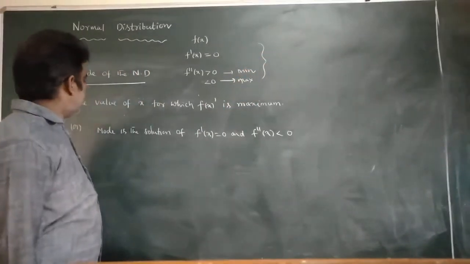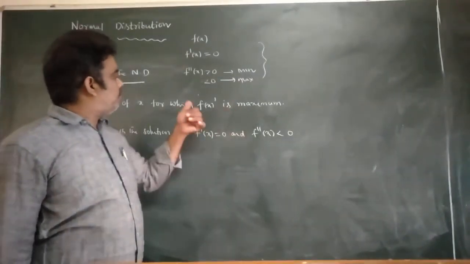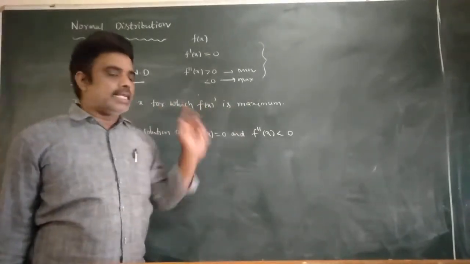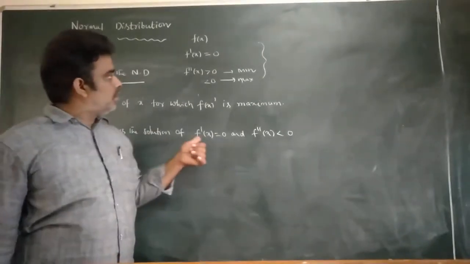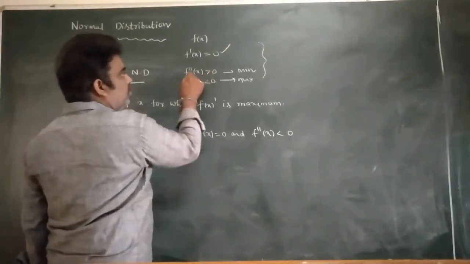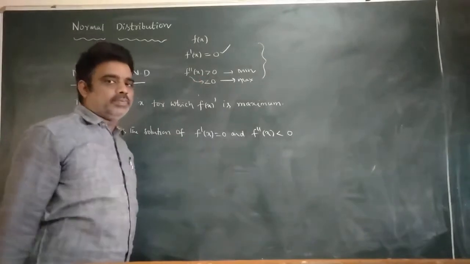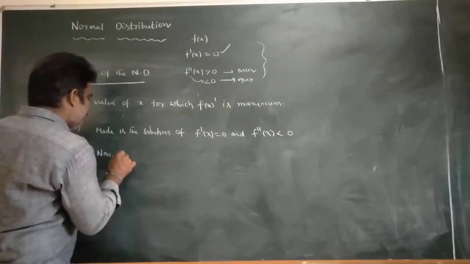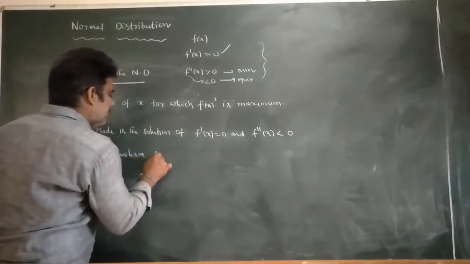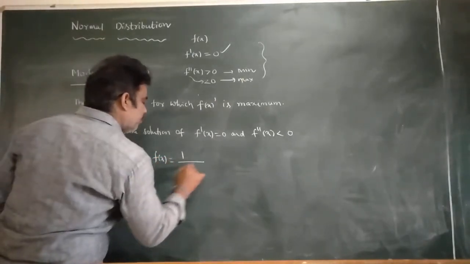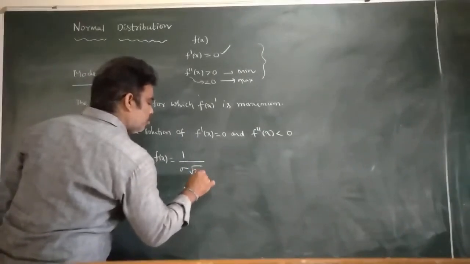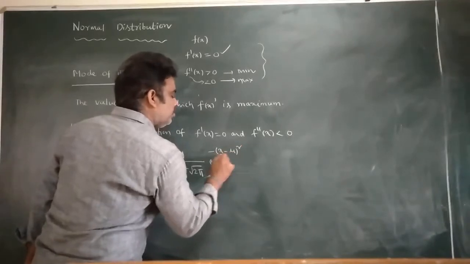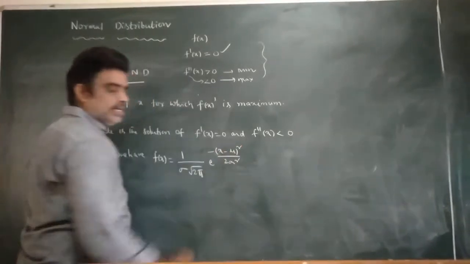Here we need to find the maximum value of f of x, the value of x for which f of x is maximum. That means mode is the solution of f dash x is equal to 0 and f double dash x less than 0. Right. So now we have the probability density function, f of x is equal to 1 by sigma root 2 pi e power minus of x minus mu whole square by 2 sigma square.